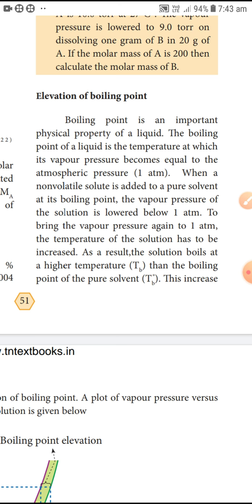Then the boiling point of the pure solvent is T0B. The increase in the boiling point is known as elevation of boiling point. So what is meant by elevation of boiling point?